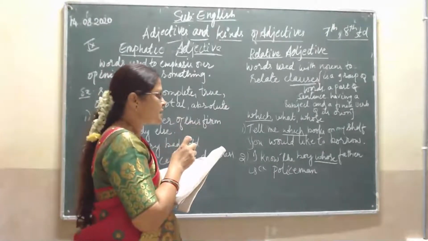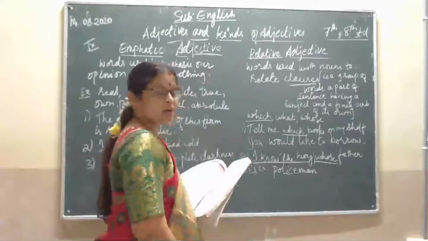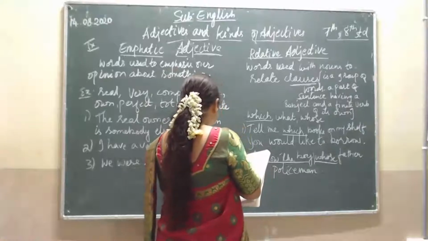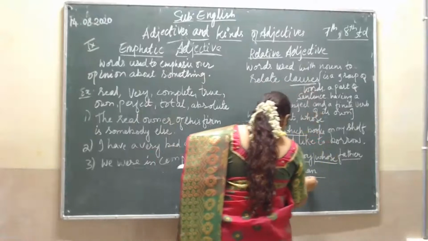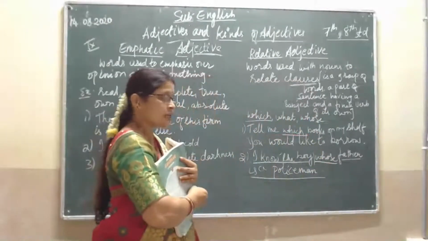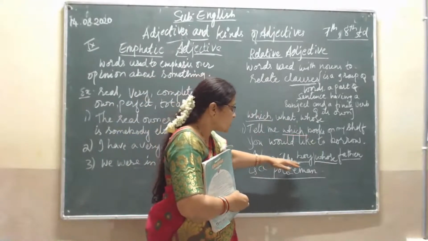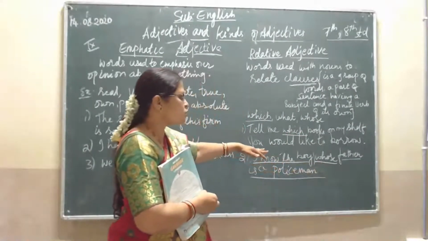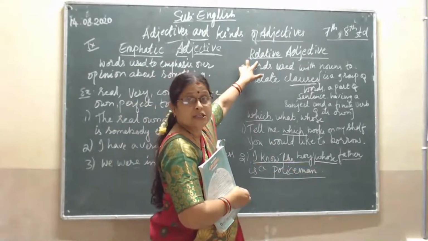The boy is one half of the sentence. We find the noun father there, and whose father is a policeman is showing the relation with the noun. So in this sentence, I know the boy whose father is a policeman, whose is a relative adjective here.